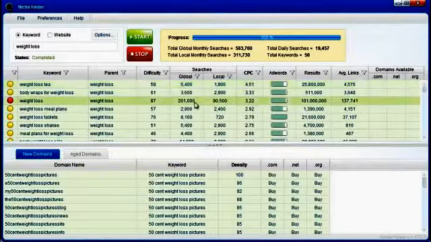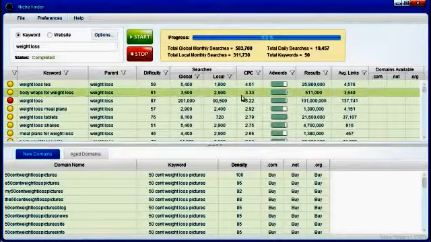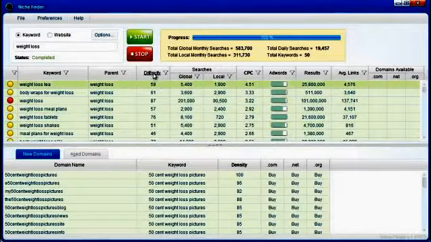So what I'm getting at is the perfect keyword is a keyword that has a low difficulty, a high number of searches, a high cost per click, a high number of people advertising via AdWords, and the average links is pretty low. So let's go down through and see if we can find a keyword that matches that pretty well.